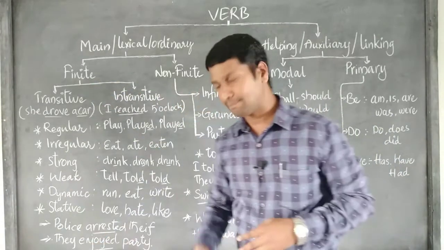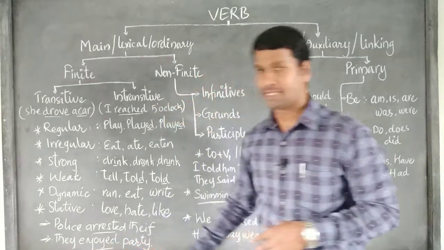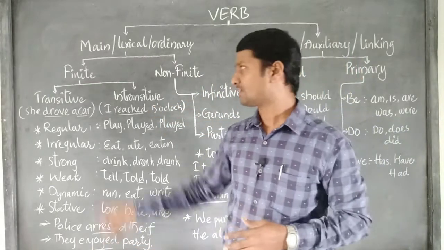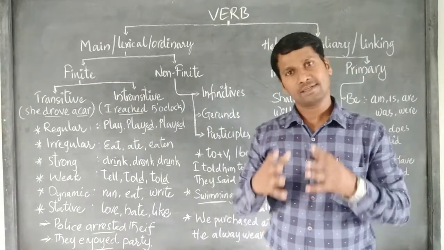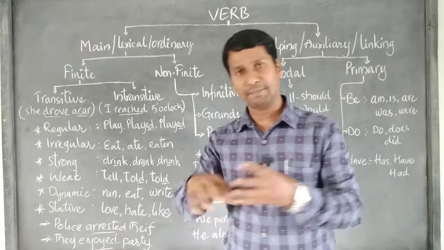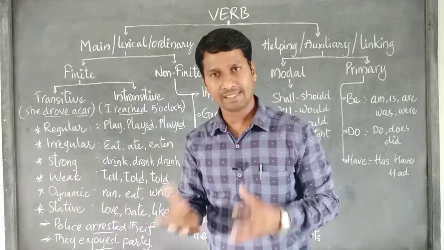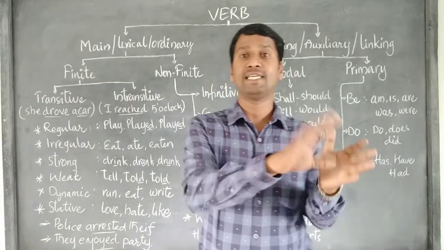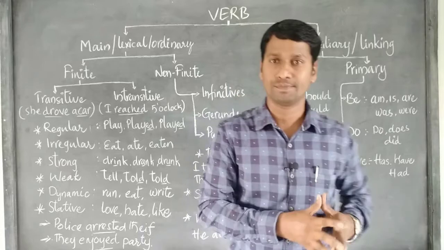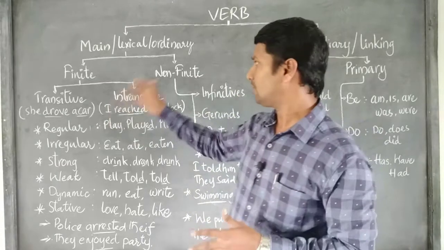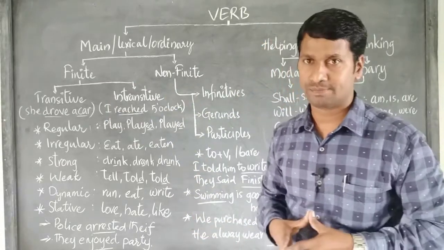If you see another example, they enjoyed party. Enjoyed is a verb form. It is actually a finite verb. It has a subject and enjoyed can be changed into other forms of the verb. Simply, a finite verb has a subject and that verb can be changed into other forms of the verb. That is finite verb. We move to the non-finite verbs.